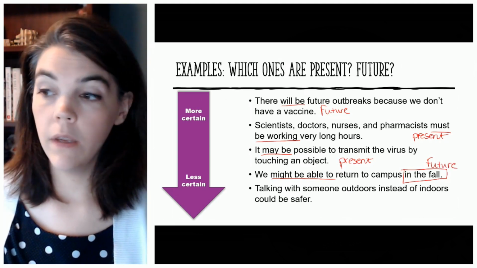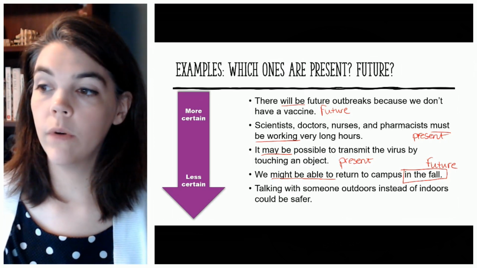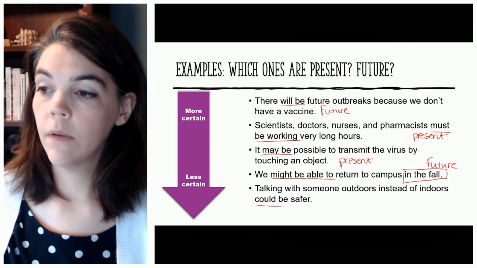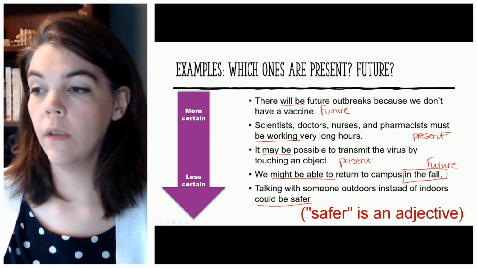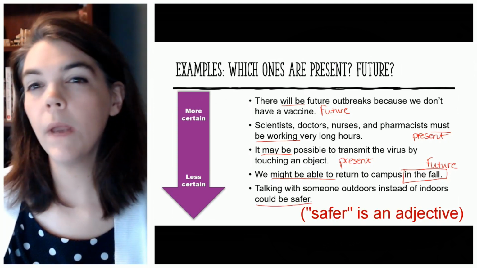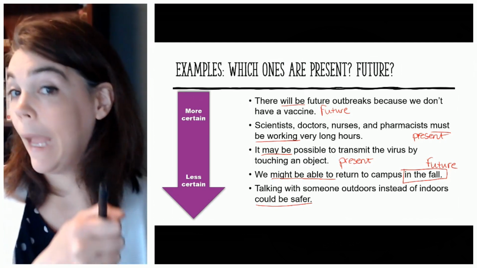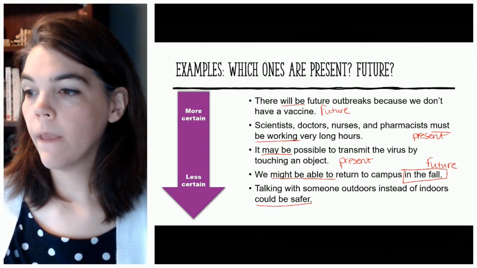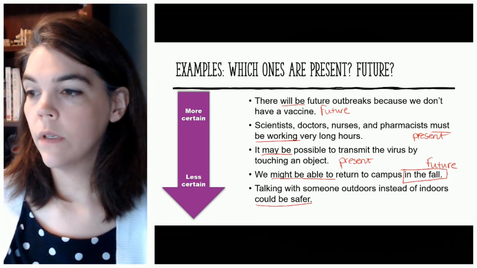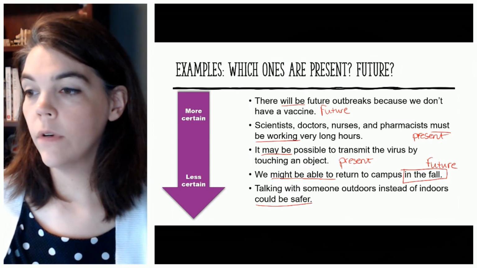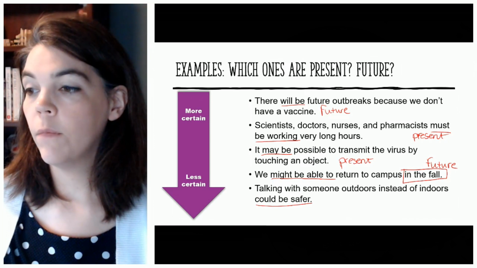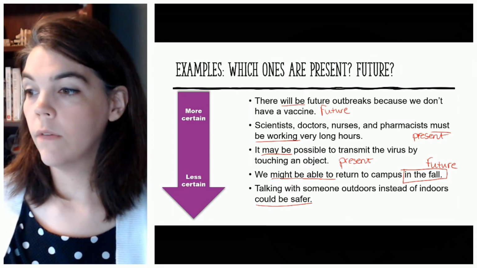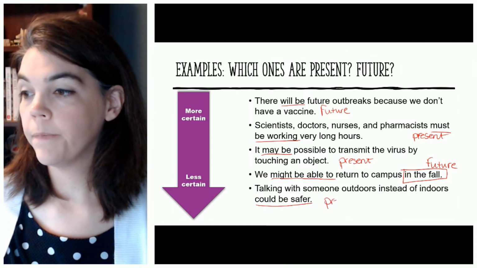And then we have talking with someone outdoors instead of indoors could be safer. So could be safer is our modal of certainty. And I know you might be thinking, oh, could, past, but it is not. This is talking about the certainty of this being safe. And so this is talking about the present.